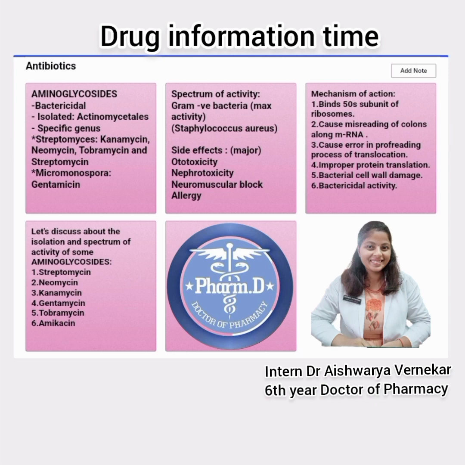Moving on to tobramycin and amikacin, that is also the same. They show a spectrum of activity towards Pseudomonas aeruginosa, as their major spectrum of activity. And amikacin is mainly a synthetic derivative of kanamycin.